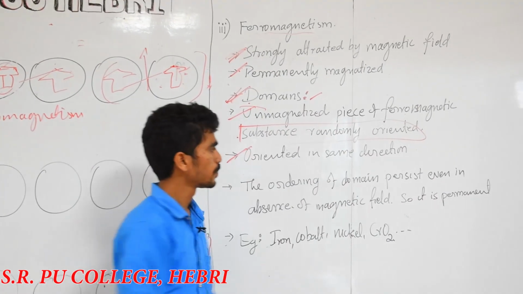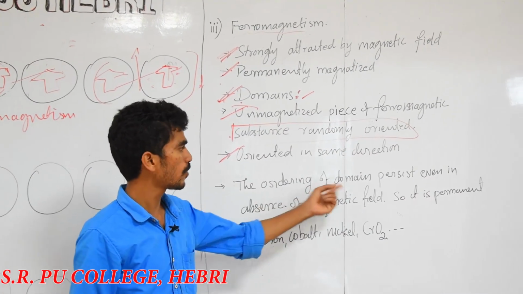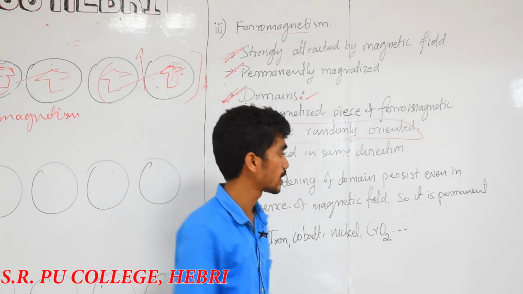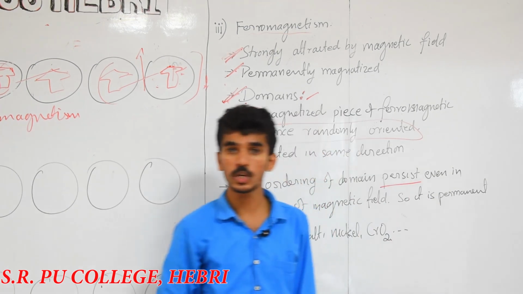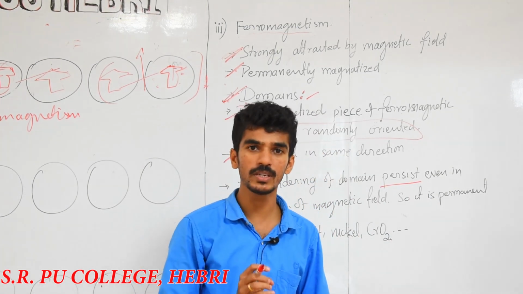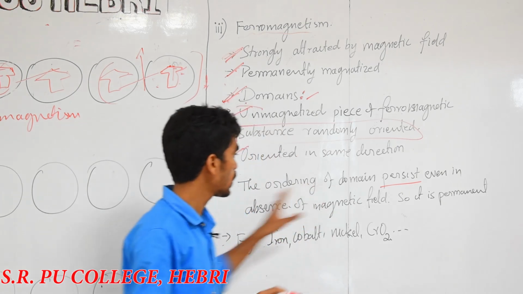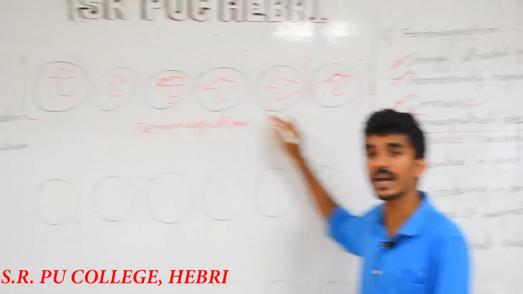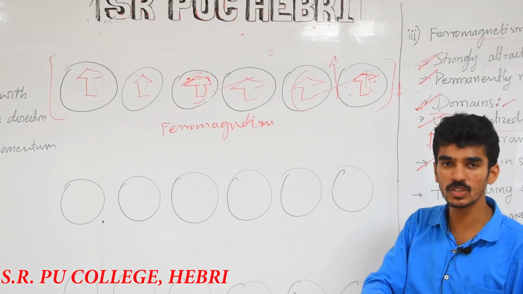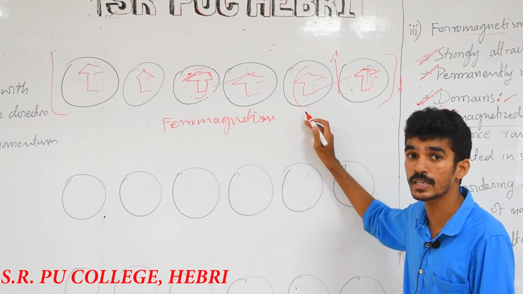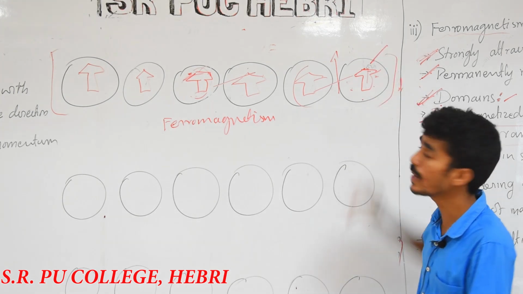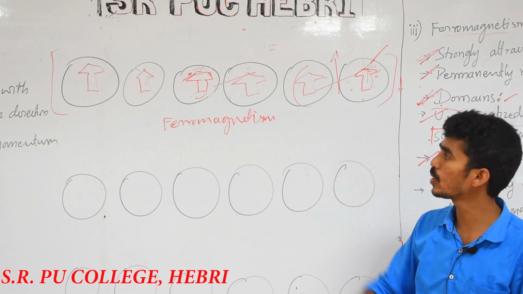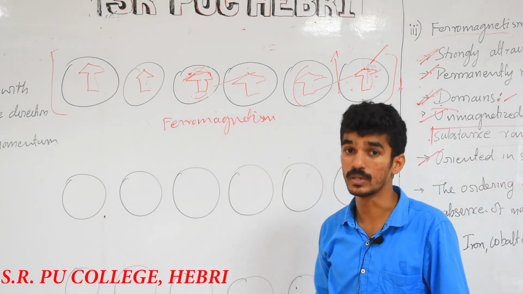That's the next point. Here the ordering of the domain persists even in the absence of what? Magnetic field. What does persist mean? It means it will be retained. So the orderly arranged domain, even in the absence of a magnetic field, can possess the magnetic moment. Even when the magnetic field is absent, it will possess the magnetic properties.